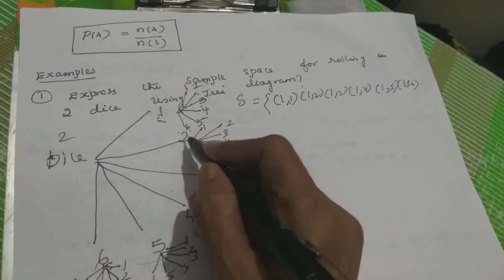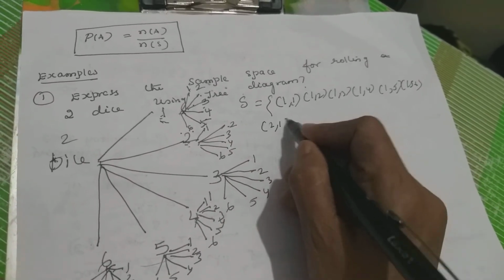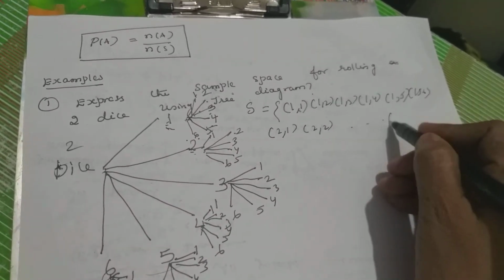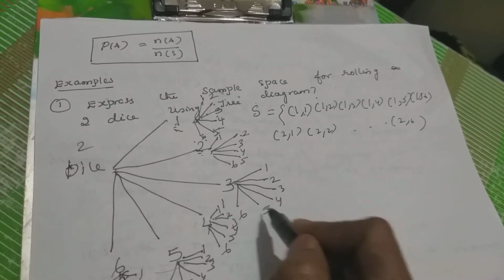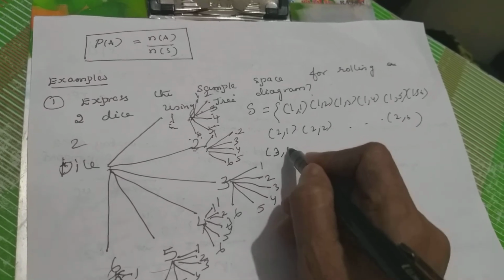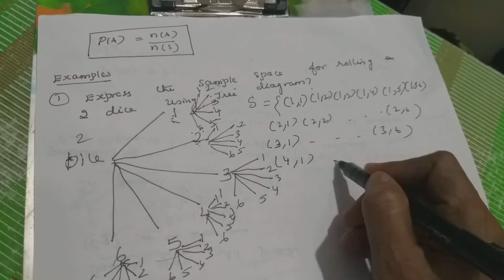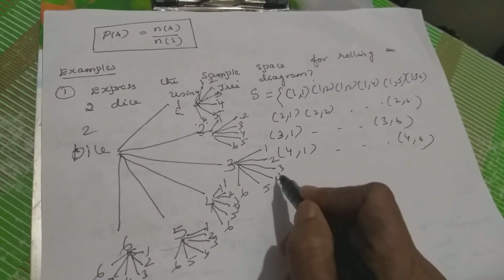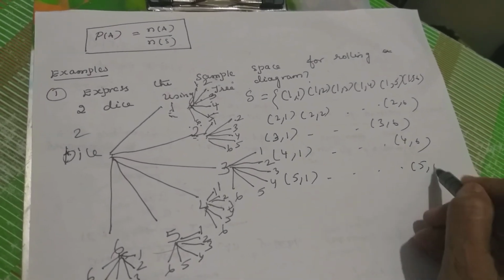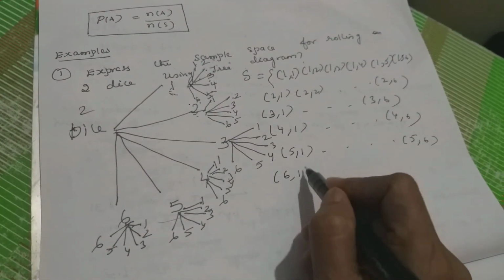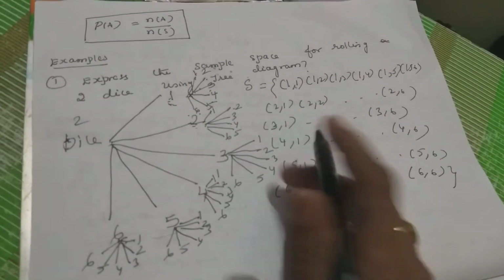If you take 2, the same way: 2,1; 2,2; 2,3; 2,4; 2,5; 2,6. If you take 3: 3,1; 3,2; 3,3; 3,4; 3,5; 3,6. Same way 4,1 up to 4,6. Then 5,1 up to 5,6. Then 6,1 up to 6,6.